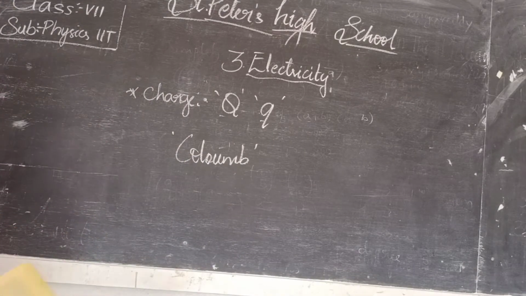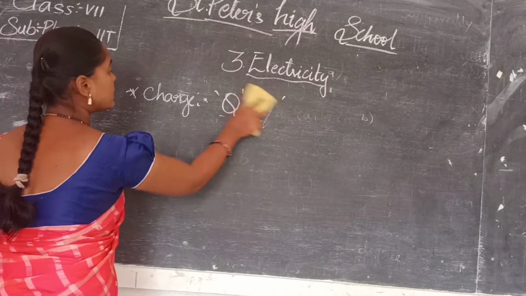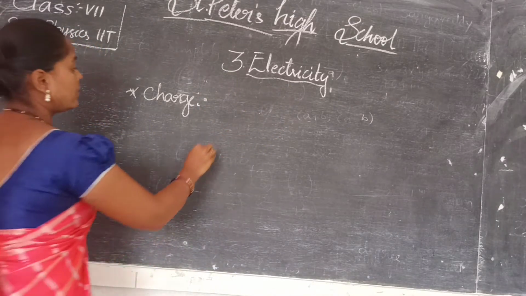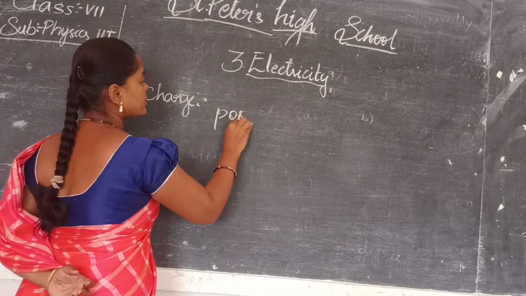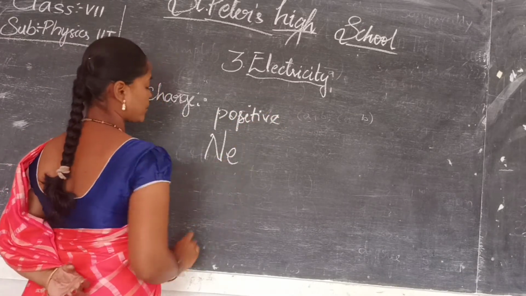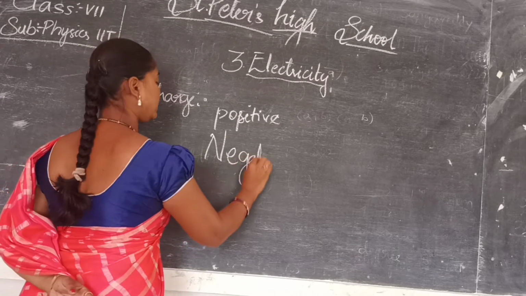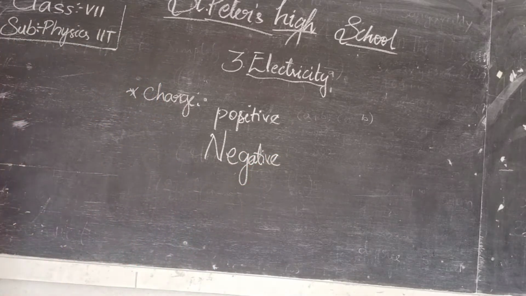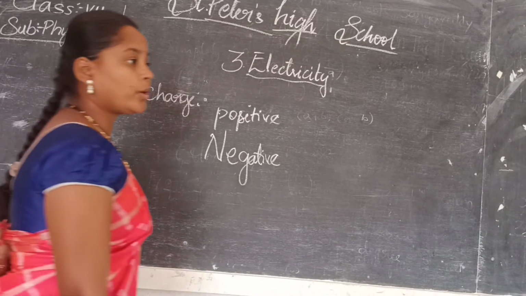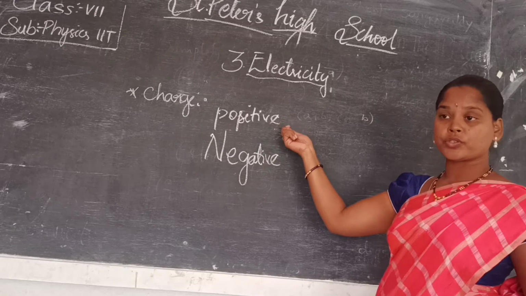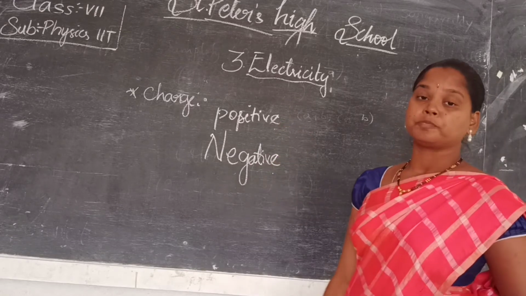And what are the properties of the charge? We have mainly two properties. They are first positive and next negative. Positive charge, negative charge. So when coming to the properties of charge, we have positive charge as well as negative charge.